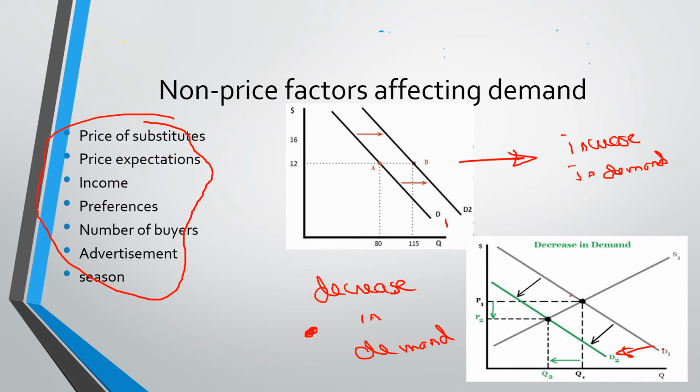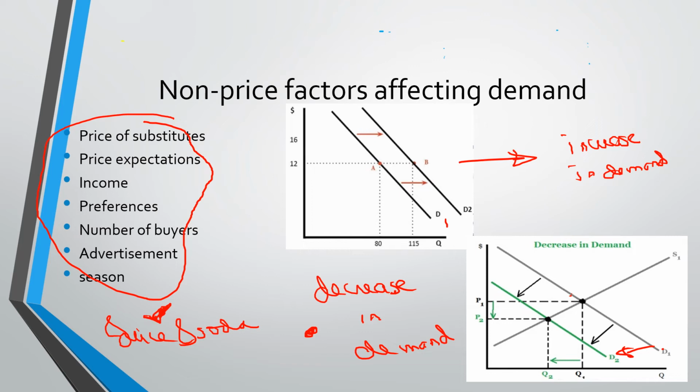Like for example, juice and soda. Whenever there is an increase in the price of juice, people would tend to look for an alternative. So they might buy more soda. So the demand for soda will increase. It will shift to the right.